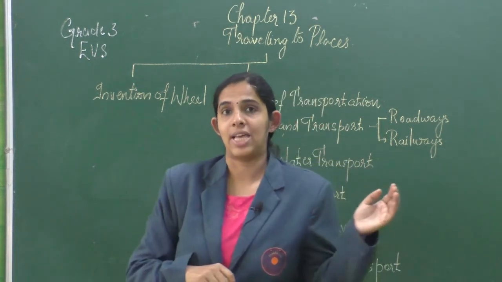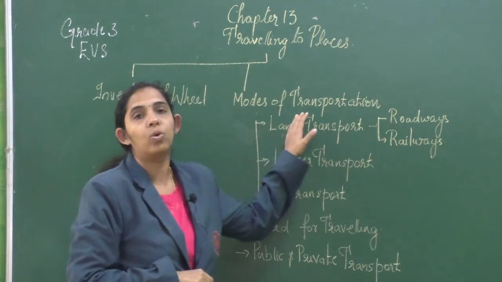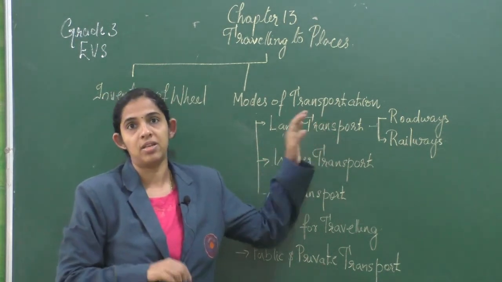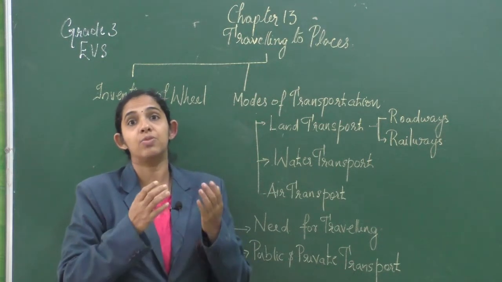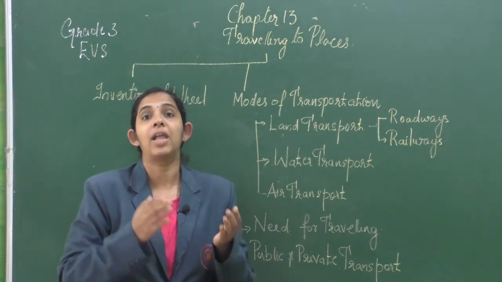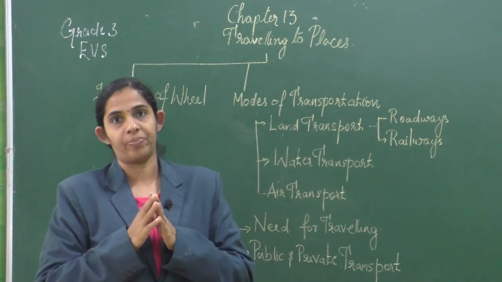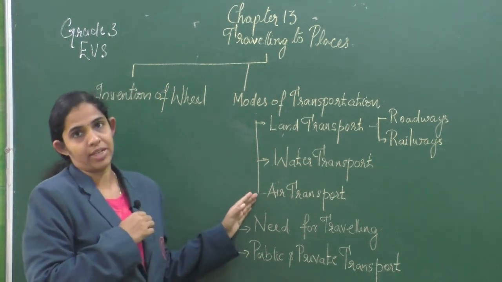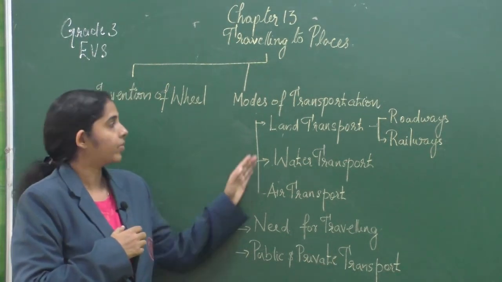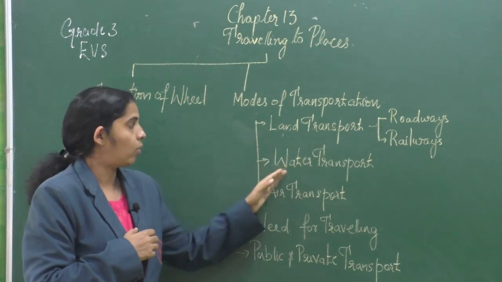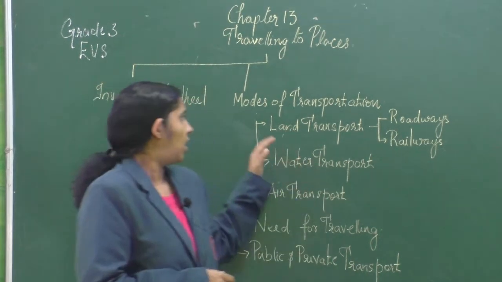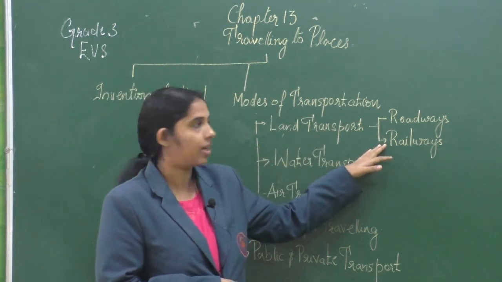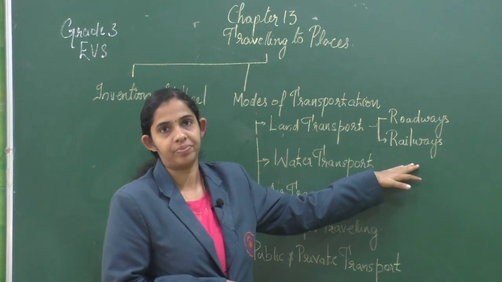And in the second section of the chapter, we have discussed different modes of transportation. Modes of transportation means the different ways by which vehicles transport people and goods from one place to another. Based on that, we generally have three modes of transportation. They are land transport, water transport and air transport. Under land transport, we have two modes. They are roadways and railways.